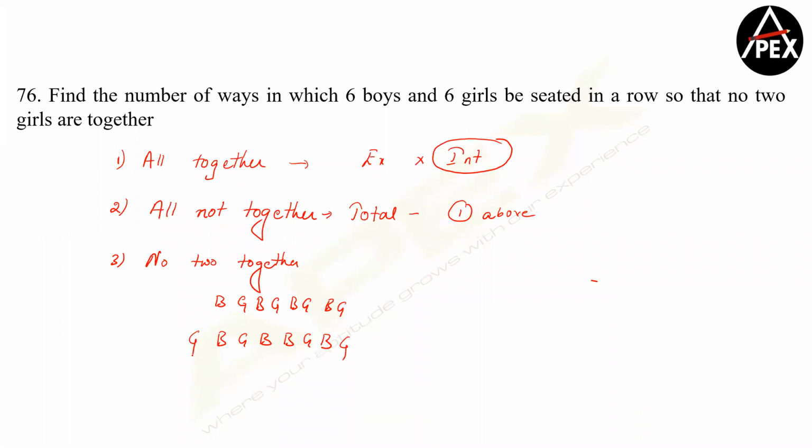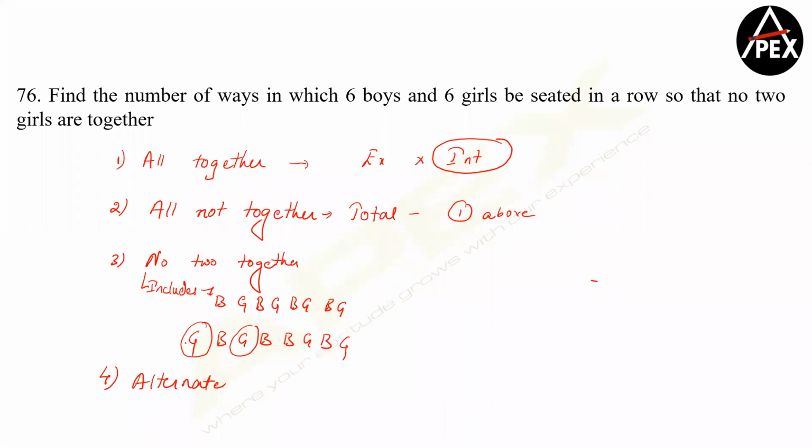Now, can I say, Prithvi, in this no two girls are together? See, no two girls are together. No, this girl is away from the other girl. So understand that no two of them are together includes alternate arrangement, but it's not only alternate arrangement. Is this point clear with all of us? And then the fourth one is alternate arrangement.